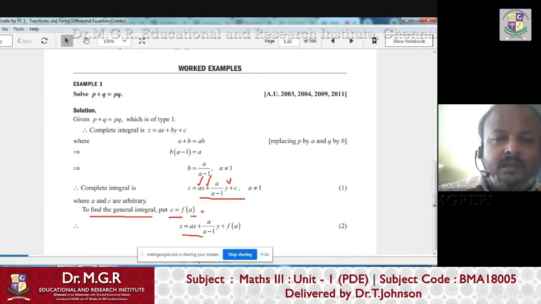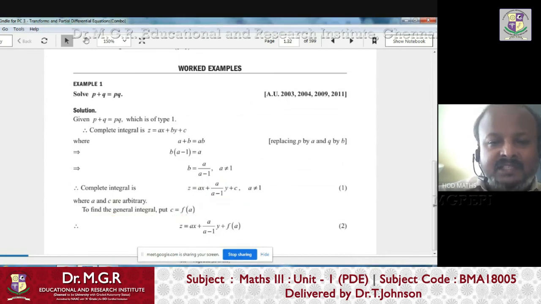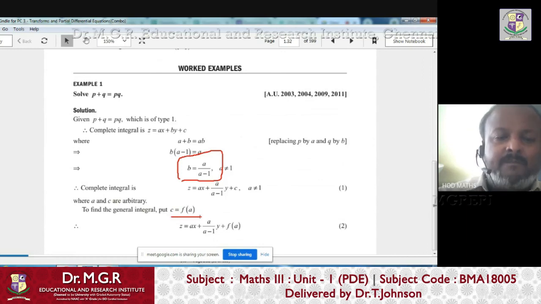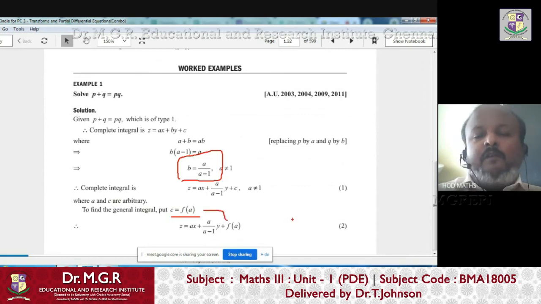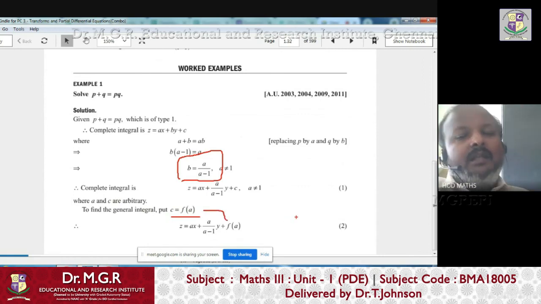It might feel new to you how an arbitrary constant can be written as some function of A, because this is nothing but what we have written here, B in terms of A. Similarly here they are writing C also in terms of A. Suppose C is also C equals A by A plus 1 or something, then C can be replaced by f of A, some arbitrary function f of A.